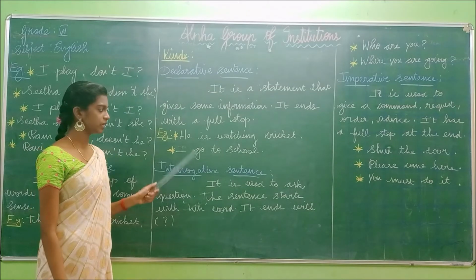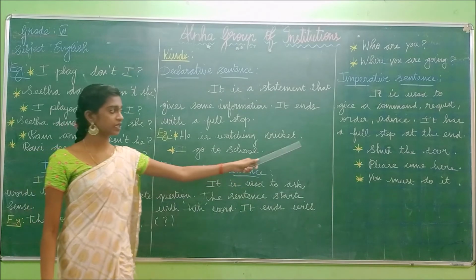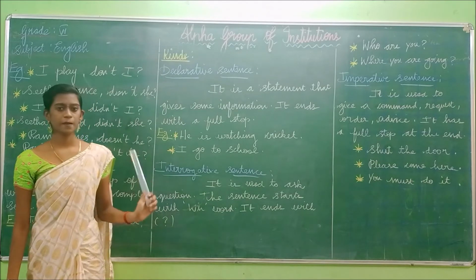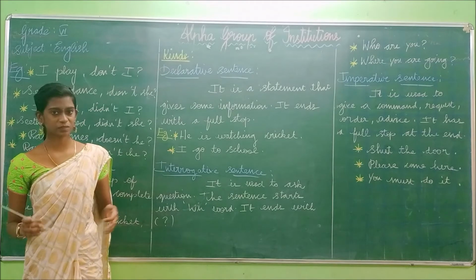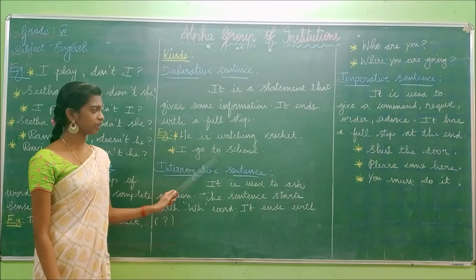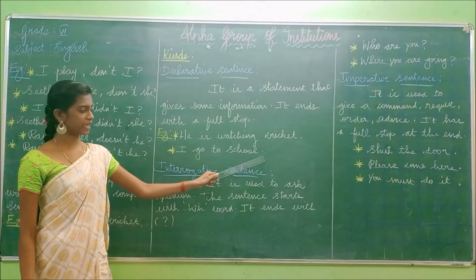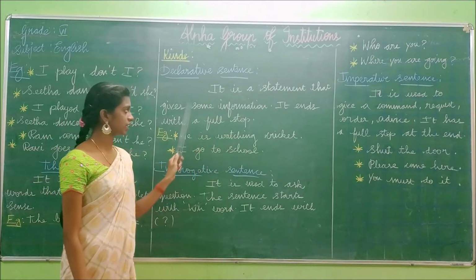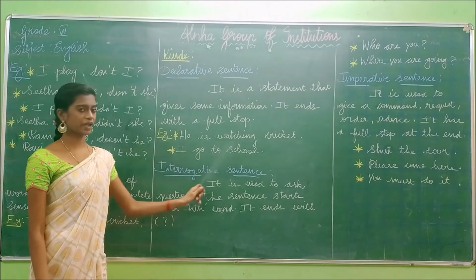Look at this example. He is watching cricket. This is a sentence, and it ends with a full stop, and something has been stated about the boy, that is, what the boy is doing. What is he doing? He is watching cricket. Likewise, I go to school. Something has been stated in this sentence, and it also ends with a full stop. So a declarative sentence is a statement that gives some information. It ends with a full stop. He is watching cricket. I go to school.